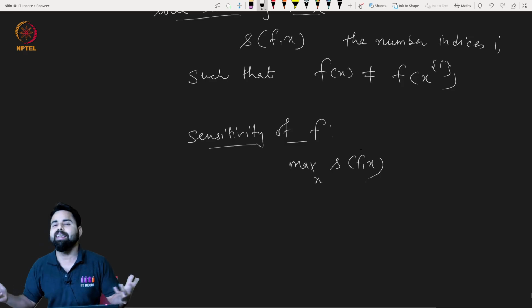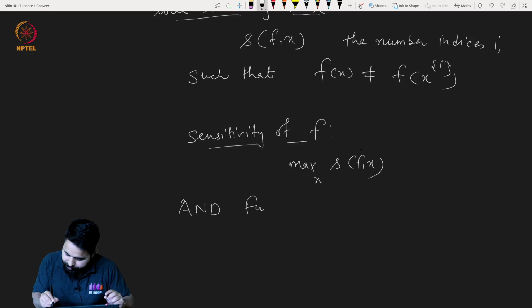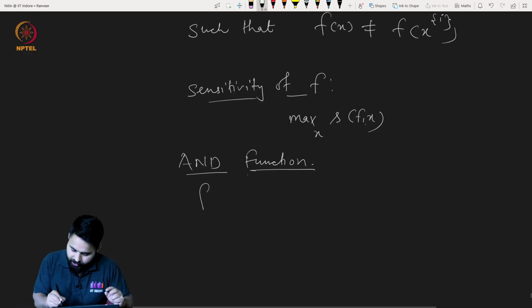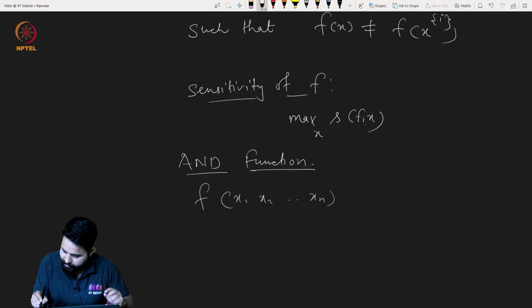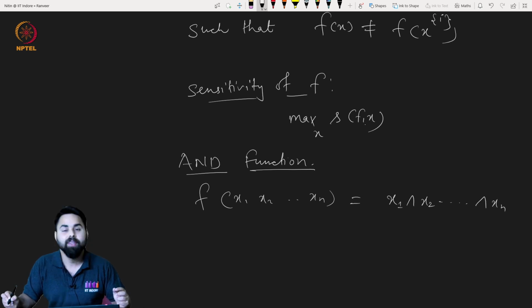Suppose let us take the case of the AND function. So the AND function is what? Your input is this string x1 up to xn, and the output is x1 and x2 and so on up to xn.